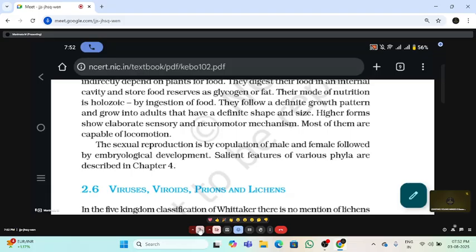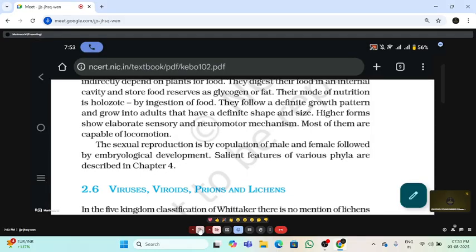Plant cells are mostly dead cells, so the energy requirement for a plant is very less. But as animals, our body is made up of completely living cells, so we need more energy, and also we have locomotion. We are not stationary; we move from one place to another. So this is the major difference between the plant and animal kingdom.